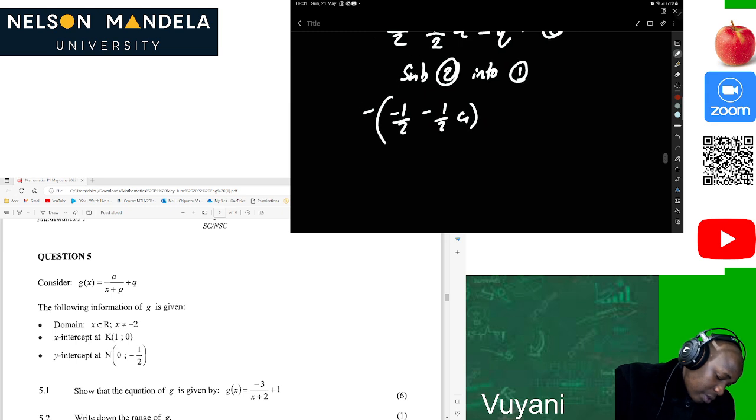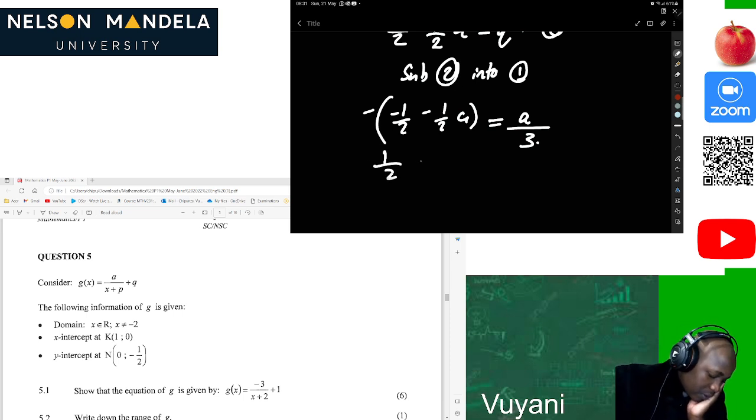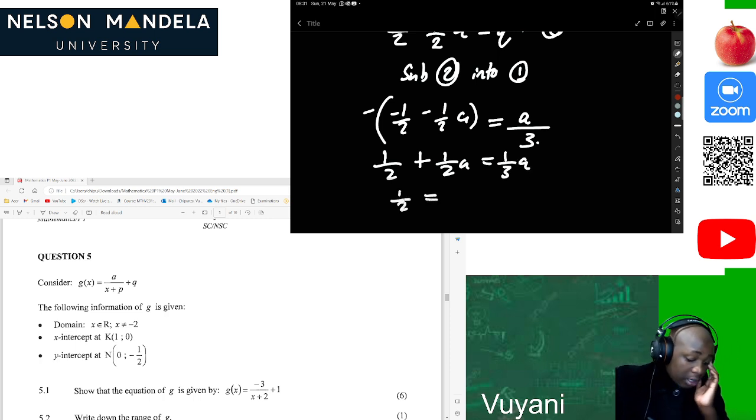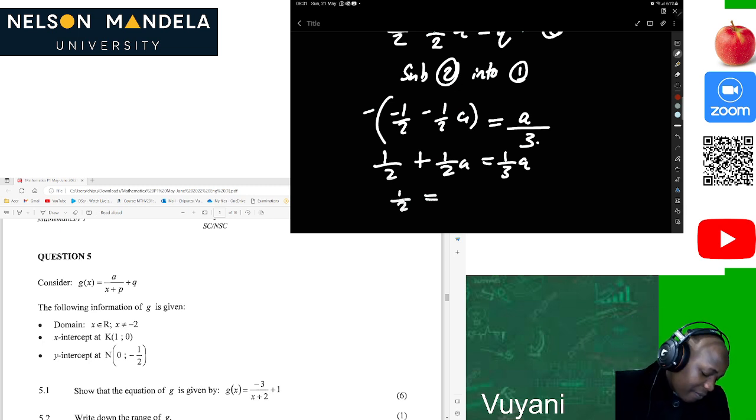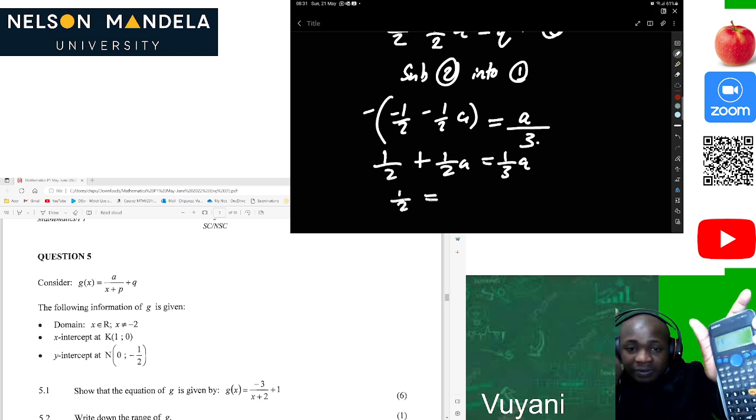Okay, so now we equate this to a over 3. This will be positive 1/2 plus 1/2 a is equal to 1/3 a. Then 1/3 minus 1/2, where's my calculator? 1/3 minus 1/2, we get -1/6.